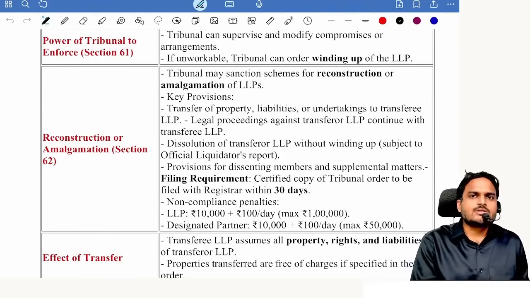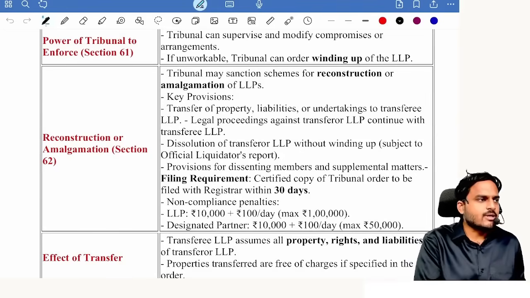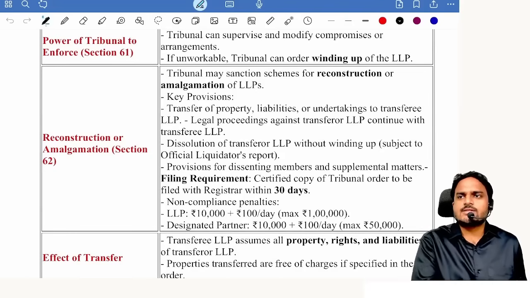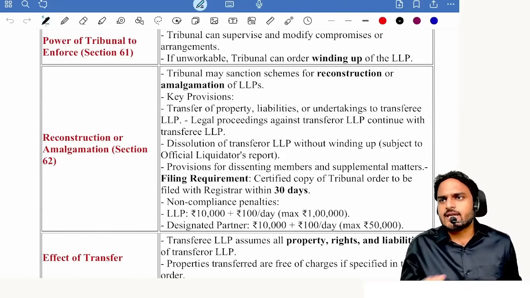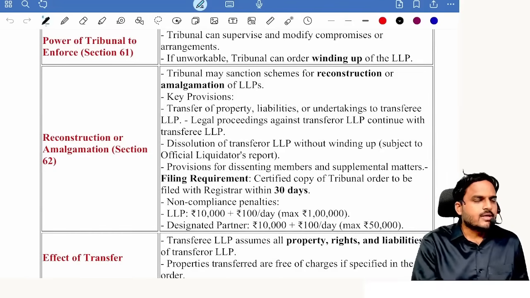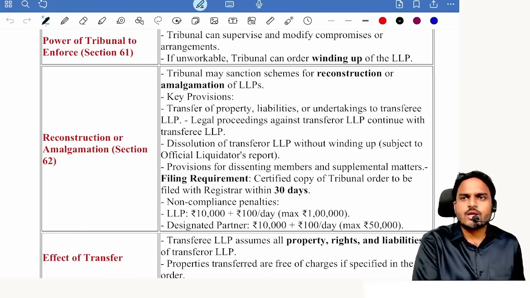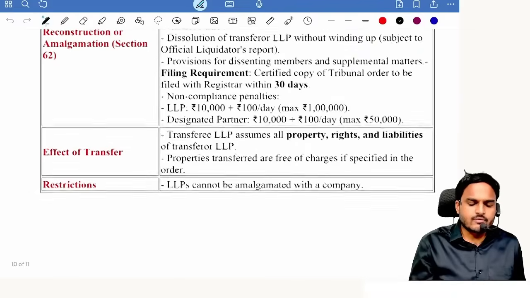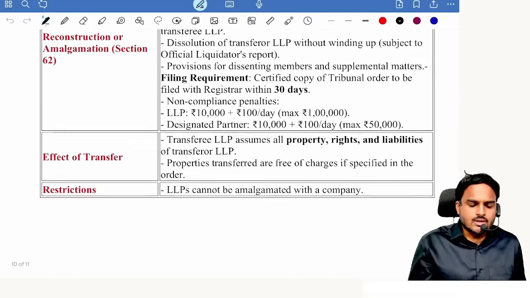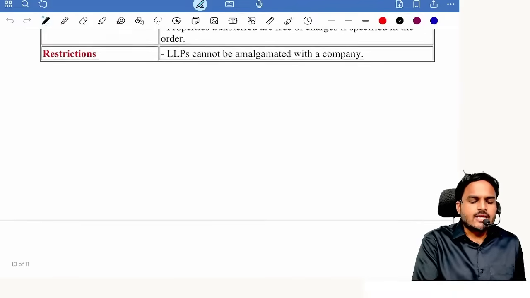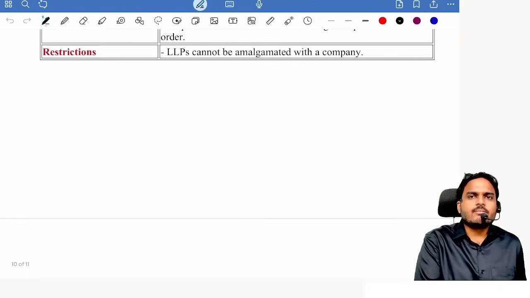Upon amalgamation or reconstruction, the assets and liabilities of the transferor LLP become the assets and liabilities of the transferee LLP. In case of dissenting partners, an exit offer will be given according to the terms and conditions of the Tribunal. Next one, effect of transfer. Next one, restrictions. Tell me, can an LLP be amalgamated with a company? No.